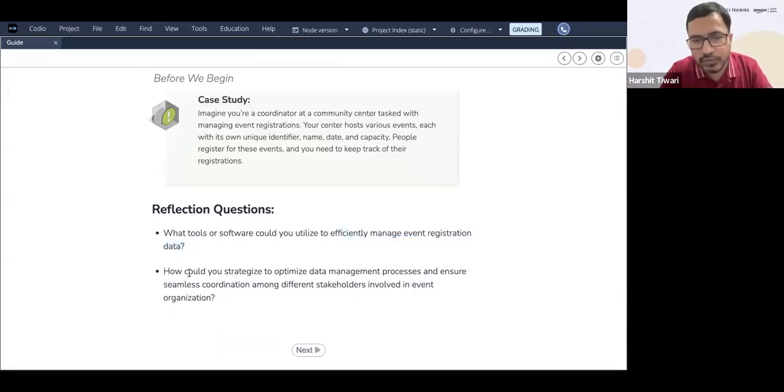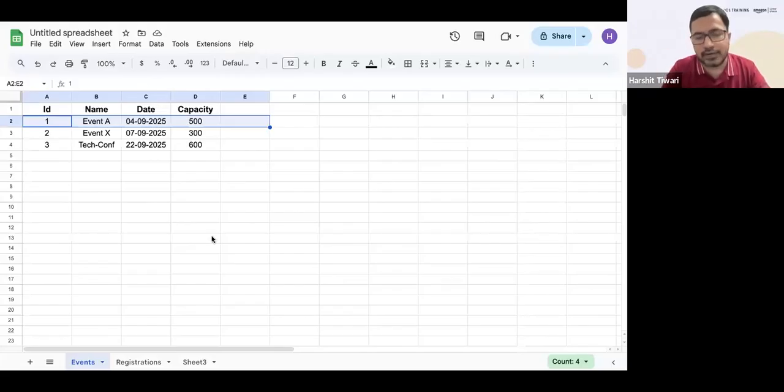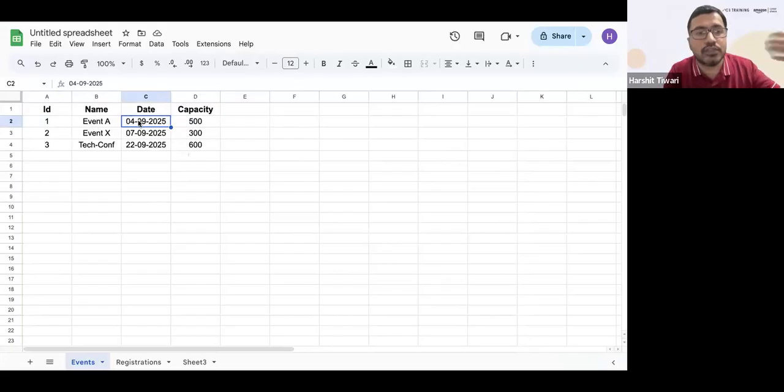So the second question is, how could you strategize to optimize the data management process and ensure seamless coordination among different stakeholders involved in the events of the organization, right? So how do you optimize this management? Right now I have used Excel, spreadsheets, Google Sheets. Now it is not optimum. It's not efficient. Why? Because let's say there is another interface, and people want to take data from here and display it on the website, that event number A is on so and so date. So this is not efficient, right?